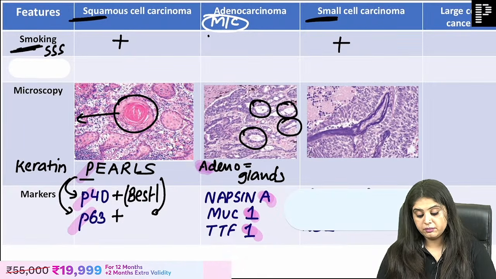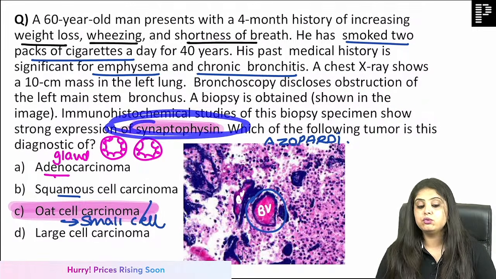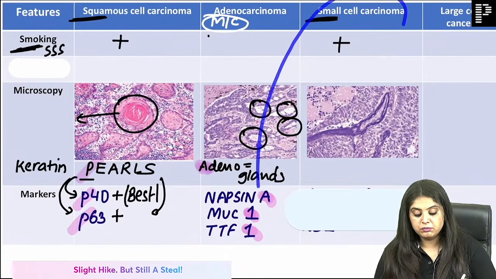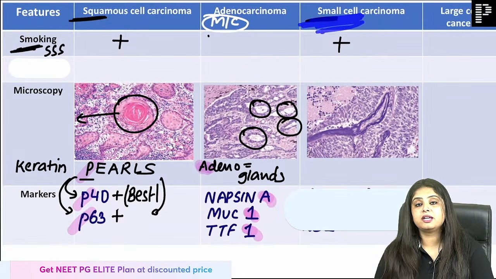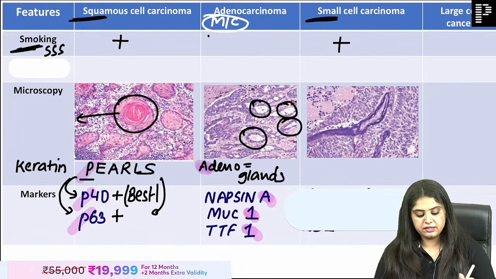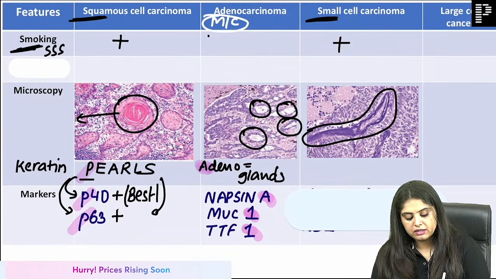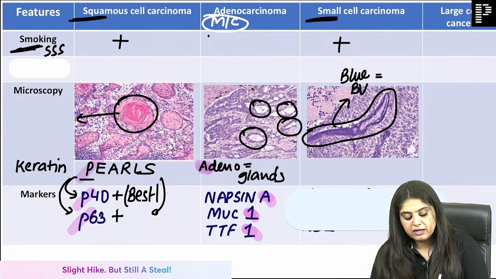Guys, anyone who got the previous question wrong, you had synaptophysin mentioned over here. You couldn't have marked anything else, because now I will tell you about small cell cancer. We call it chota packet bada dhamaka because the chota packet sounds small, but look at the things and the markers that it's going to show you. Number 1, look at this. This is also a blood vessel, but it's not looking like a blood vessel. It's a blue blood vessel, and blue blood vessel is referred to as the Azopardi effect.